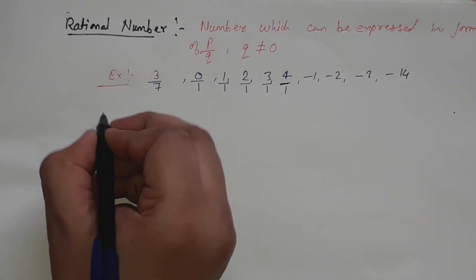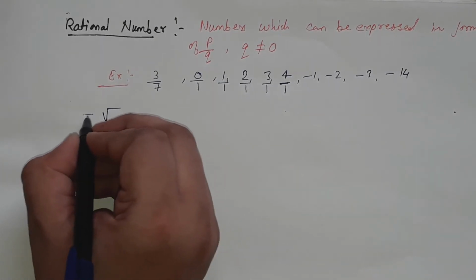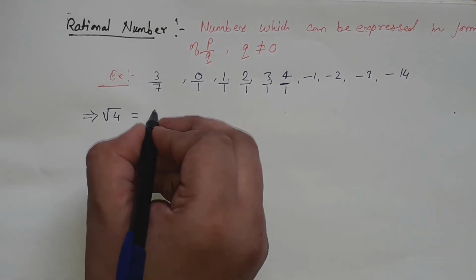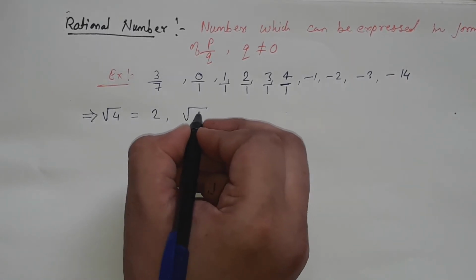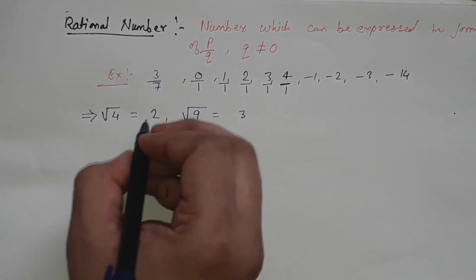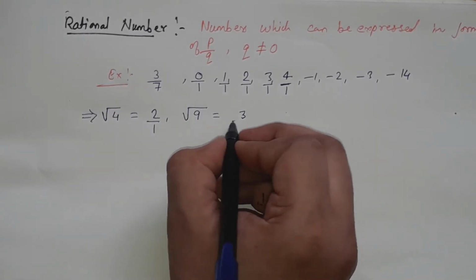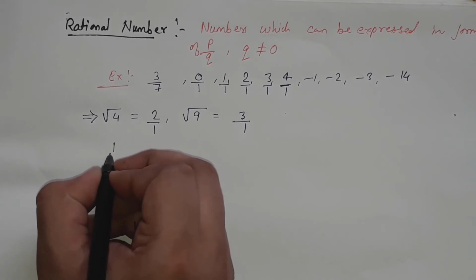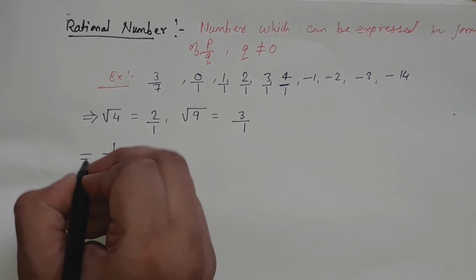Or if I take another example, that is root 4. Root 4 can also be written as 2. If I take the example of root 9, it can also be written as 3, and 2 can be written as 2 upon 1, 3 as 3 upon 1. So these are also rational numbers. Or if I take the example of 1 upon 3, is this a rational number?